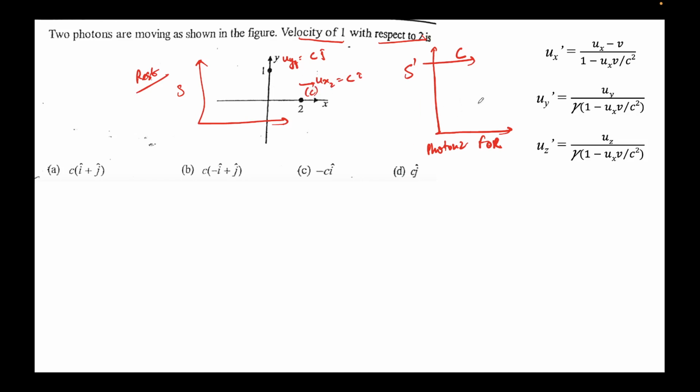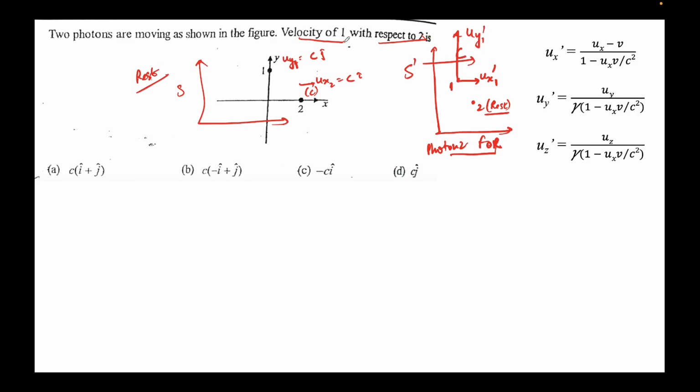Now what will the picture be in this frame? In this picture, this photon 2 will be at rest, because we are in the frame of reference of photon 2. Photon 1 will be traveling, right? What I'll do is assume photon 1 is traveling in the x direction, ux1 prime. Notation: u denotes velocity, x denotes the direction, 1 denotes the particle. So this is particle 1. Similarly, I'll take another velocity uy1 prime. u denotes velocity, y denotes the direction, 1 denotes the particle name, prime denotes we are in the S prime frame.